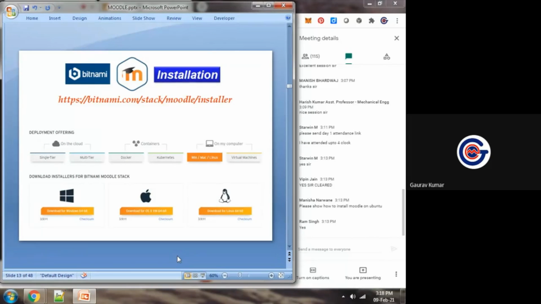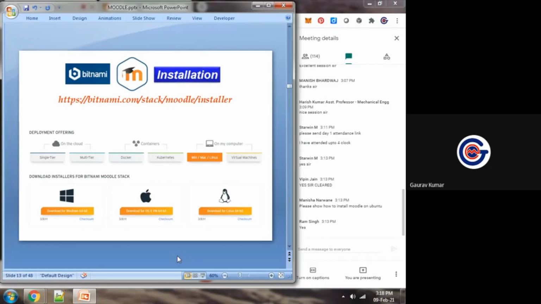We need a network administrator, web developer, or system administrator. Okay, so this is the simplest way to install Moodle LMS in our system, whether it is Windows based or Linux based, via Bitnami